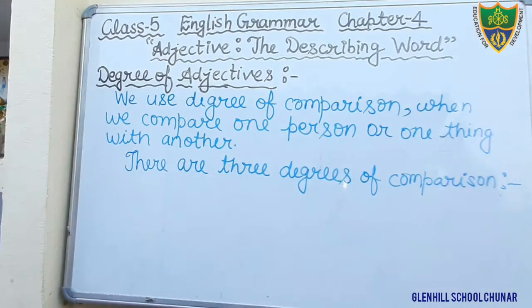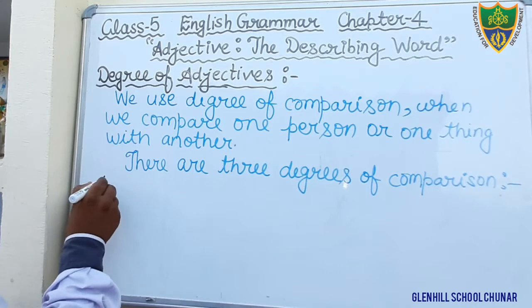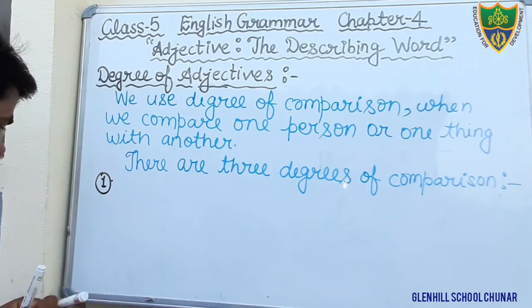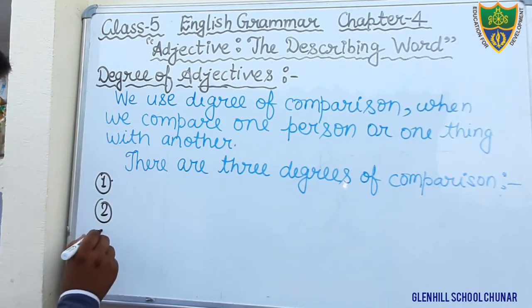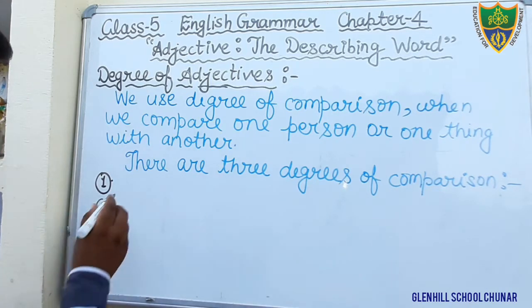First one is positive degree. First, second and third. There are 3 degrees of comparison. First one is the positive degree.